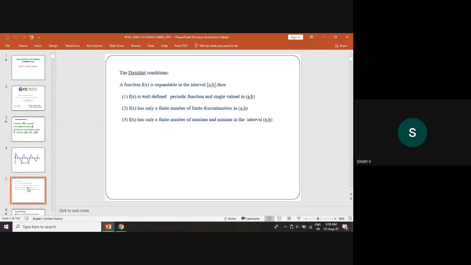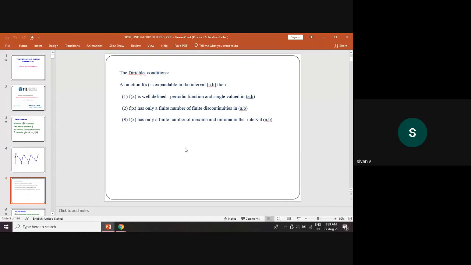The Dirichlet condition says that a function f of x is expandable in the closed interval a comma b if, first, f of x is well defined. Well defined means it is a single-valued function, not an imaginary value, only a single value. Second condition, f of x has only a finite number of finite discontinuities, not infinite discontinuities. And third condition, f of x has a finite number of maxima and minima in the open interval a comma b. This is called the Dirichlet condition.